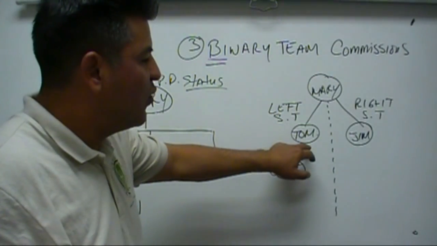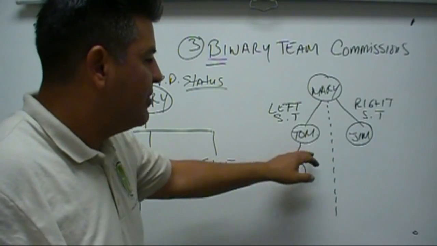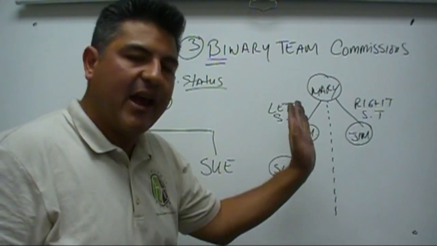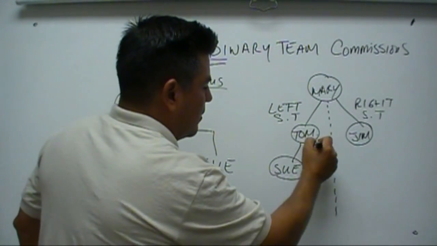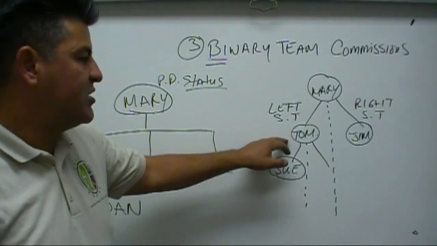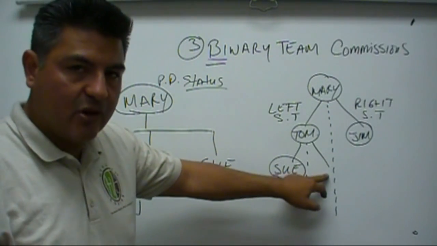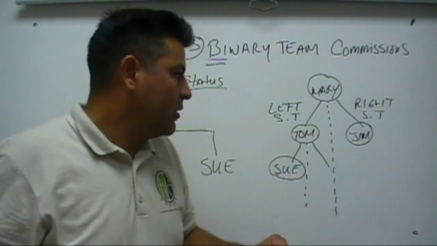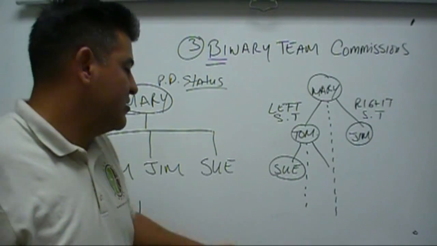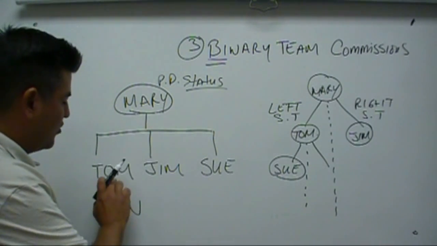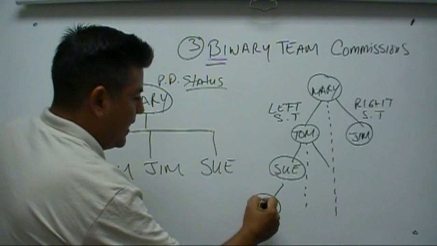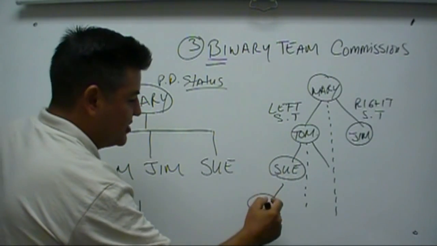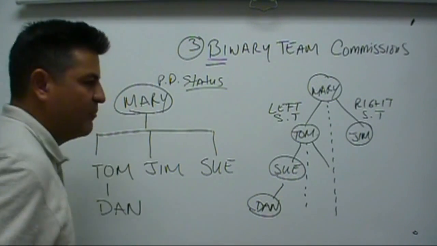Well, the same thing with Tom. Tom needs to have his left and has to have his right, okay? So Tom has to have a left and have a right in order to build the 2 sales teams. Tom elects to put Dan, who Dan personally enrolled, underneath Sue, excuse me. Makes sense?